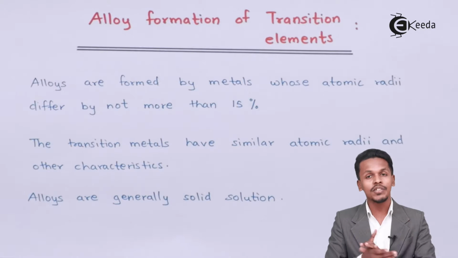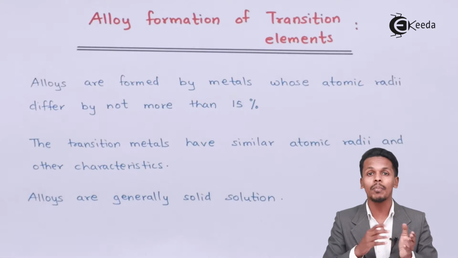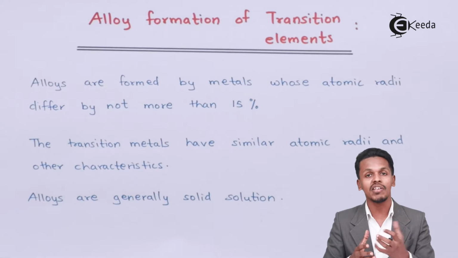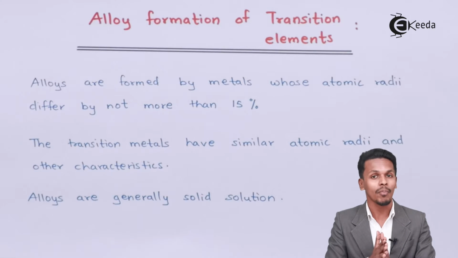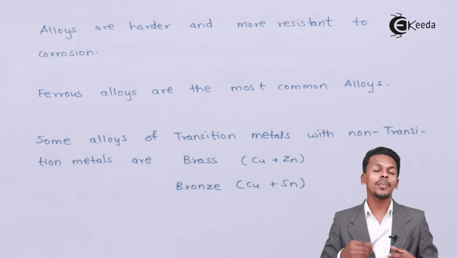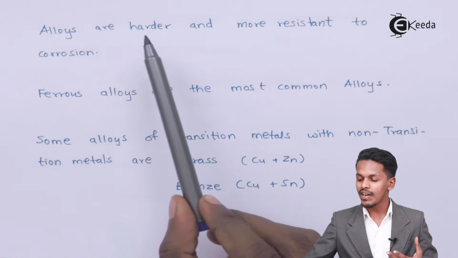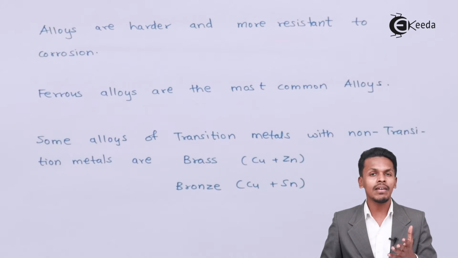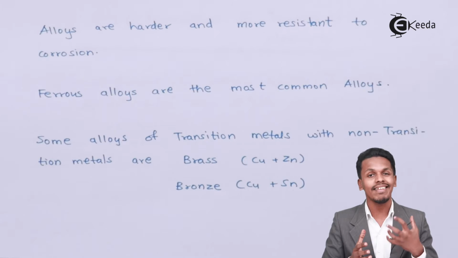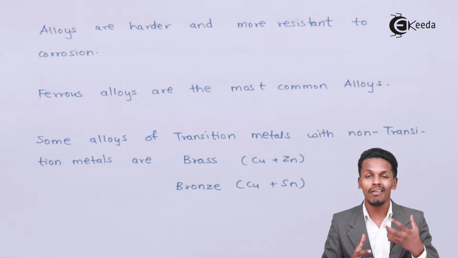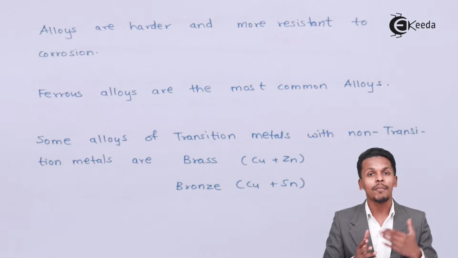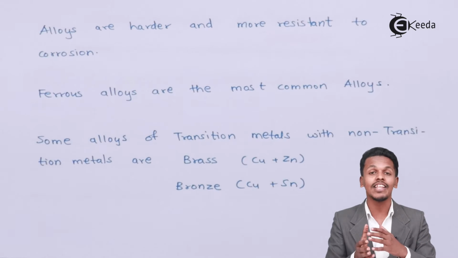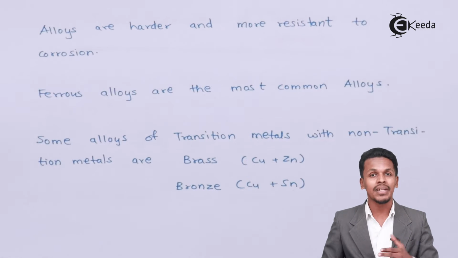We have other points that help us understand how the transition elements form alloys. Alloys are harder and more resistant to corrosion. A pure metal can easily get corroded because of oxygen. For example, pure iron gets easily corroded unless it is alloyed, for example steel.